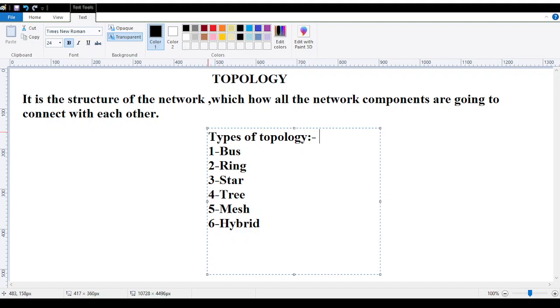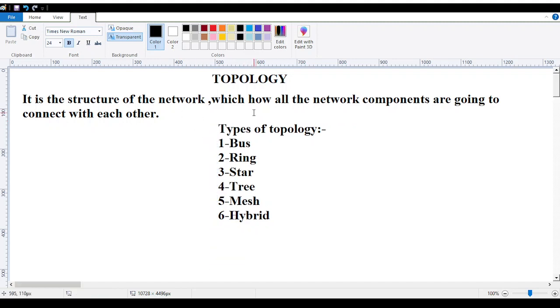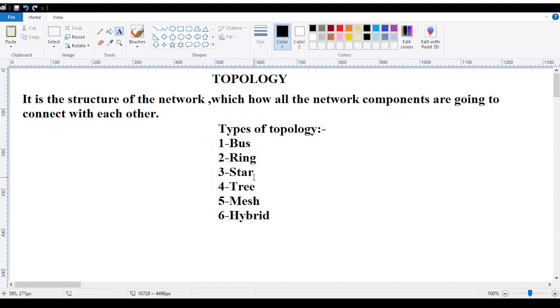Further, in the context of these types of topology, in most places on Google, if you search, you will find there are two types of topology. First they define physical and logical, then they come up with these types of topology. What are physical and logical? Physical, as we all know, is connected via wire, but what is logical? Logical they refer to as wireless. In the logical, wireless format, only one topology follows, that is mesh. There is no topology called wireless or logical.